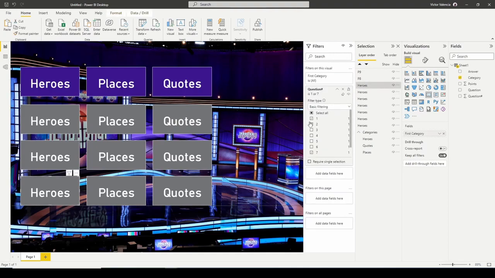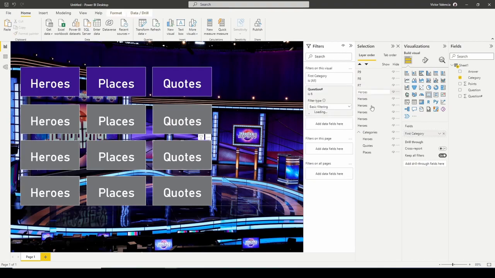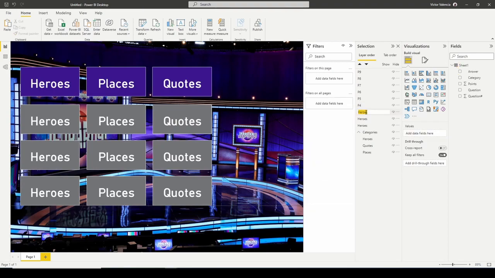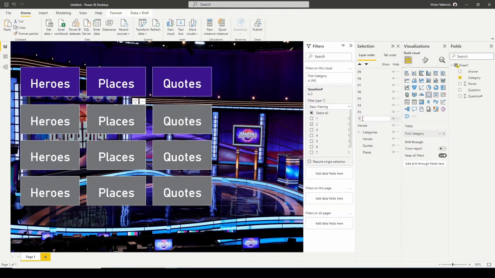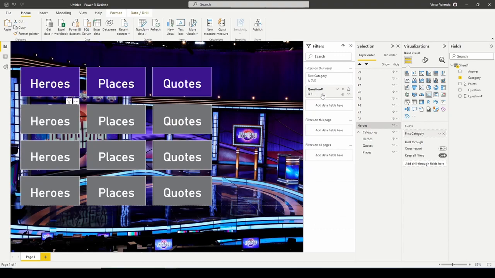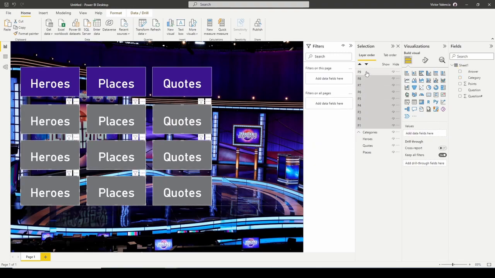The reason why is because, oh, it looks like we left one selected there. So that's got to be 7. And I suggest that you name these because it's going to make keeping track of things later easier. So this is 6. This is 5. 4. 3. 2. And question 1. Perfect. And once these are named, go ahead and click on them and group them.